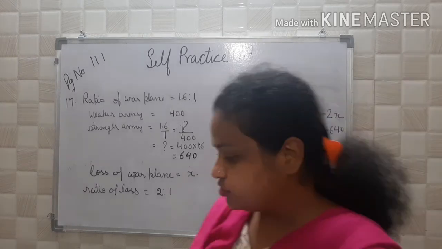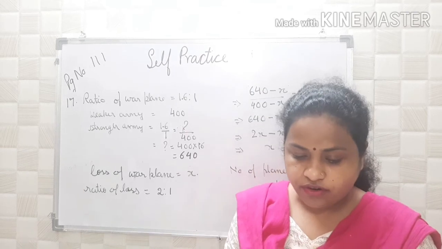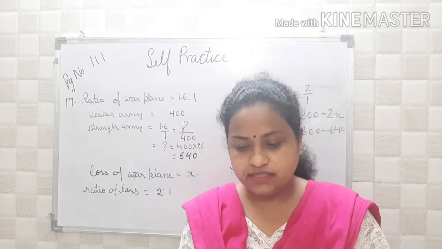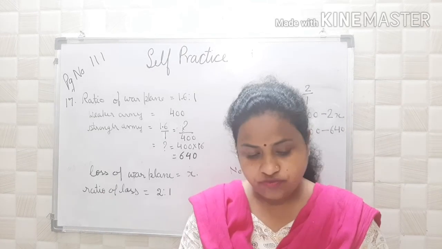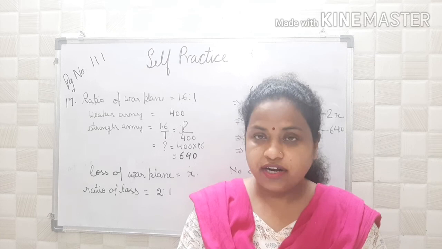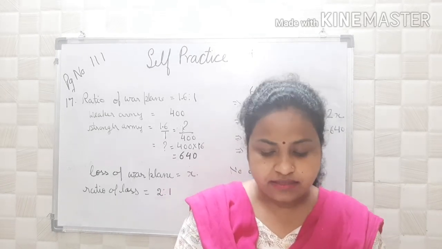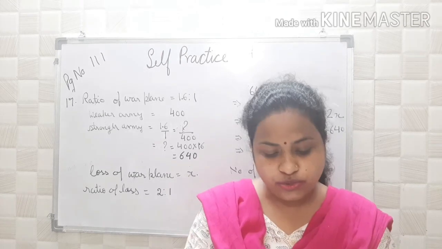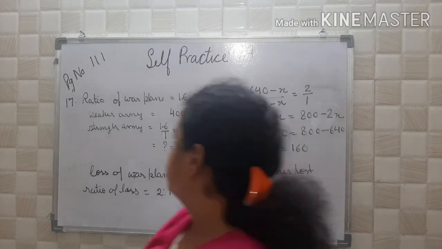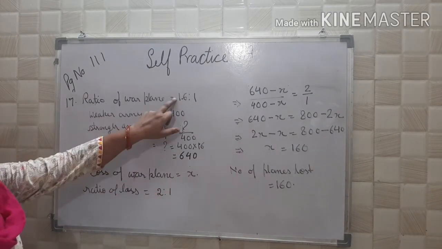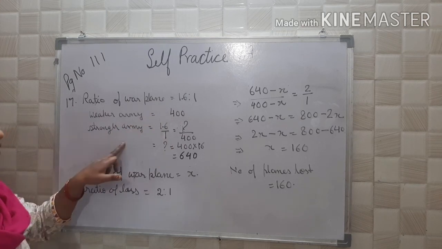Now see the last question of chapter 7a. At the beginning of a war, the number of war planes possessed by 2 powers is in the ratio 1.6:1. The weaker power has 400. In the general engagement, each power loses the same number of planes, but the ratio changes to 2:1. How many planes does each lose? So what is the ratio of war planes? 1.6:1. The weaker army is having 400 planes. So how many planes does the stronger army have?